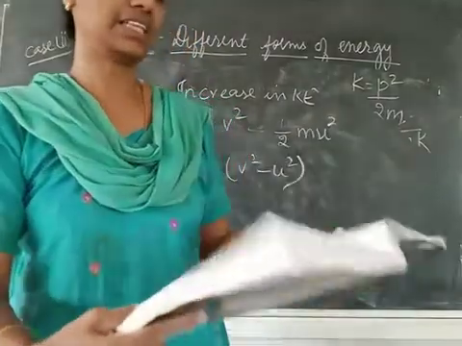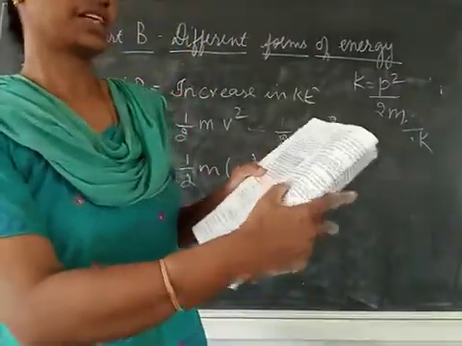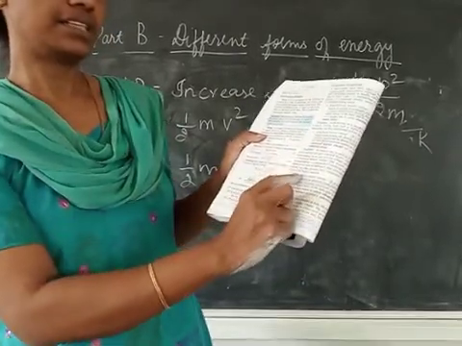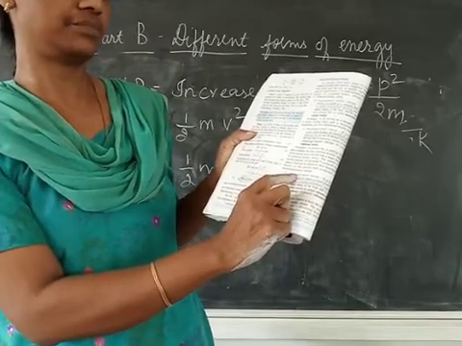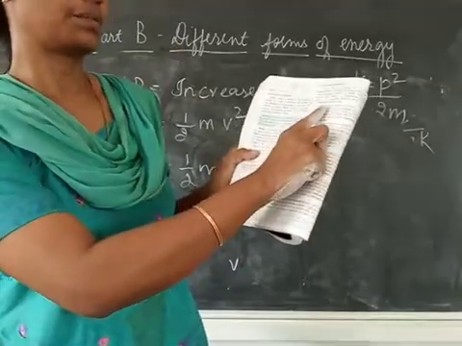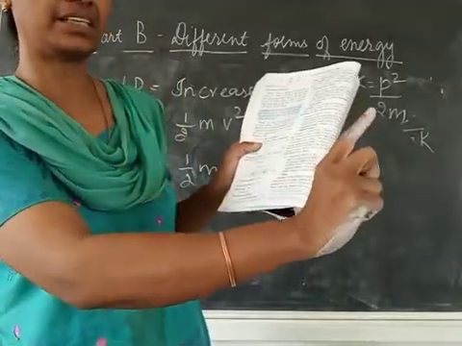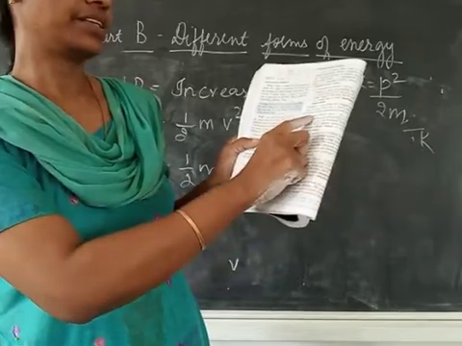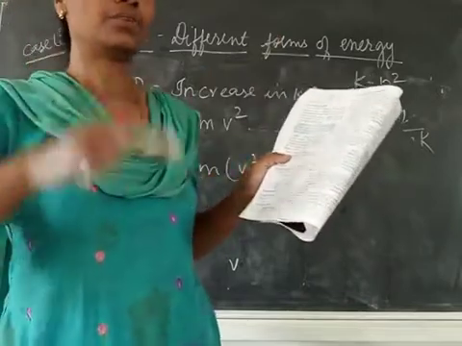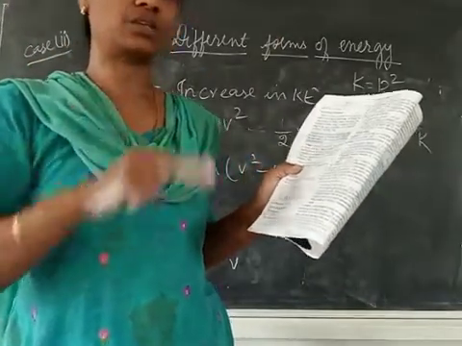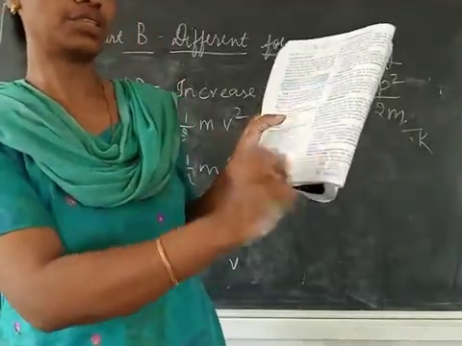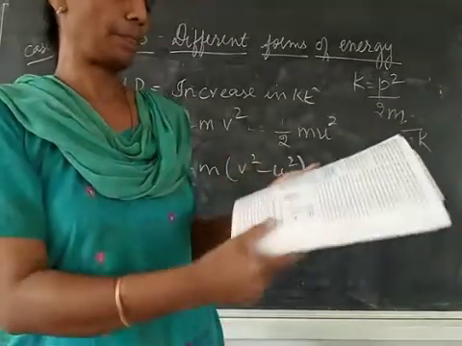Now, forms of kinetic energy. Kinetic energy can have three forms: translational kinetic energy, rotational kinetic energy, and vibrational kinetic energy. Just underline the definitions. They don't ask them, but you need to know the information. Translational means energy possessed by a body moving in a straight line. Rotational, body moving in a circular path. Vibrational, a body undergoing vibration, up and down or to and fro motion; whatever is the energy possessed by that is vibrational. You can just go through the examples in each case.